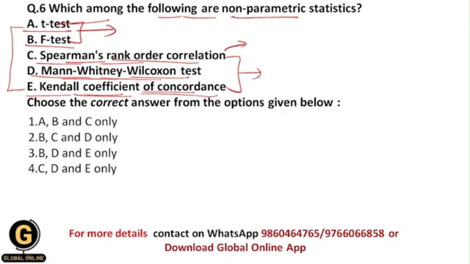Next is Mann-Whitney-Wilcoxon test. This is the alternative test for the unpaired t-test. The unpaired t-test is a parametric test, and if because of certain assumptions we are not able to do this parametric test, then alternatively we can follow the Mann-Whitney-Wilcoxon test. And the last one is Kendall's coefficient of concordance. This is again a non-parametric test, and it is used for assessing agreement among raters basically. And that's why your correct answer should be 4, that is C, D and E only.